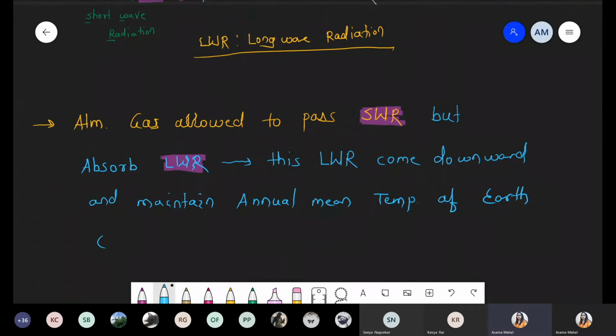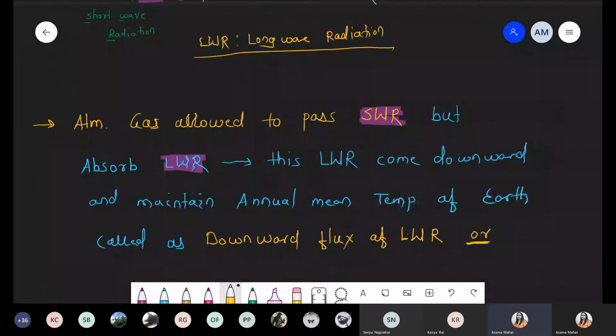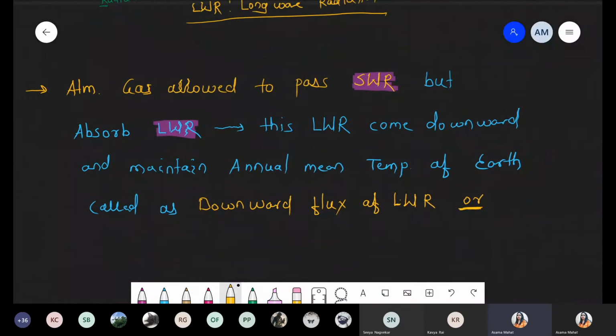These are called the downward flux. These are called the downward flux of long wave radiation, or in other words, these are also called the greenhouse flux.